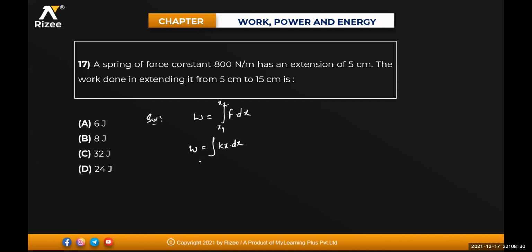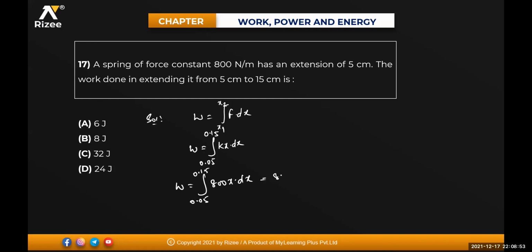The limits are 5 centimeter to 15 centimeter, that means 0.05 to 0.15.